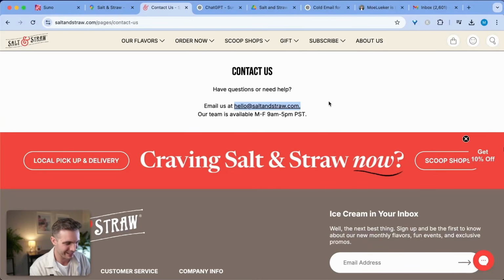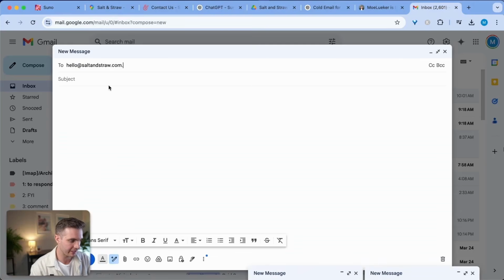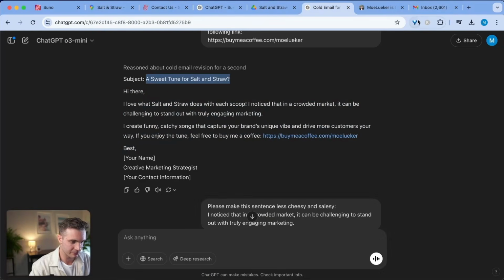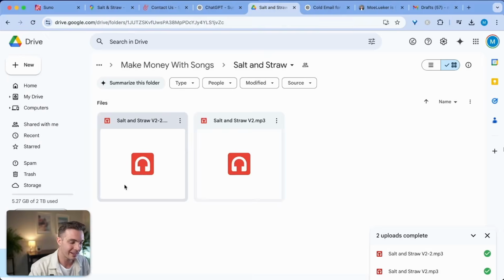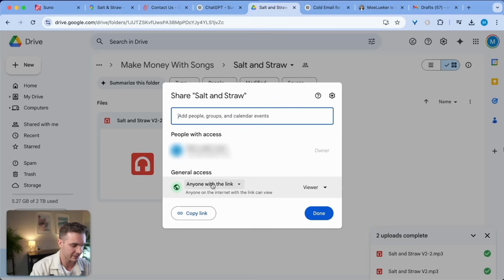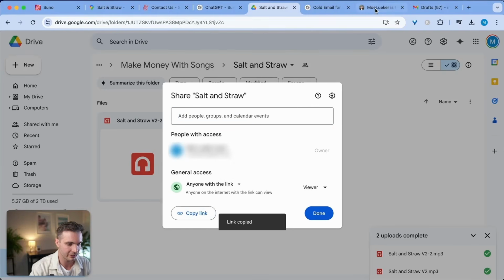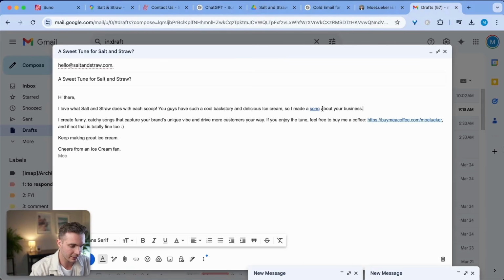I'm going to the contact page and I see their email right here. I'm going to paste their link in here and I'm going to copy some of the inspiration from ChatGPT. And my second line is different than what ChatGPT recommended. I've added the songs to this folder and I've added a link to this folder by clicking on the sharing icon and selecting anyone with a link, copy link, go over to the email, and over the song, I'm going to click Command K and paste in the hyperlink.